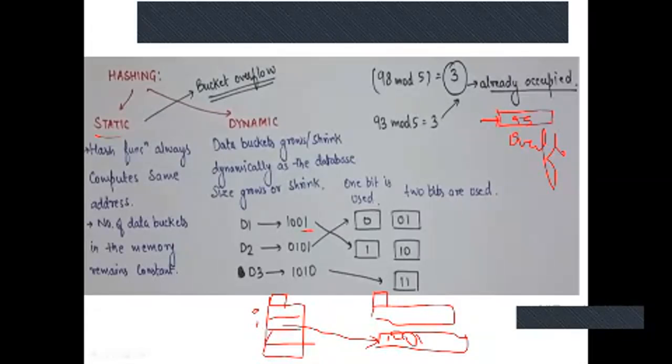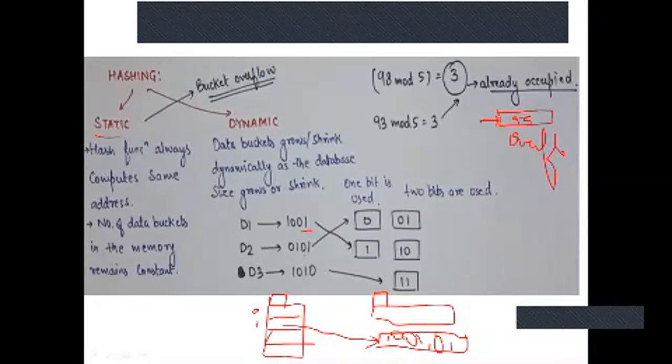1001. Now next some other value comes, which again ends in 1. Again in this bucket I can store one more value. For this example, let me take that you can store 2 elements in your bucket, or bucket size is 2, a maximum of 2 elements it can take.